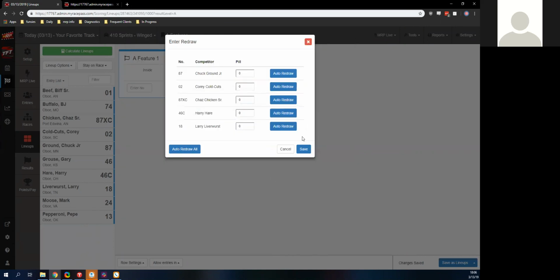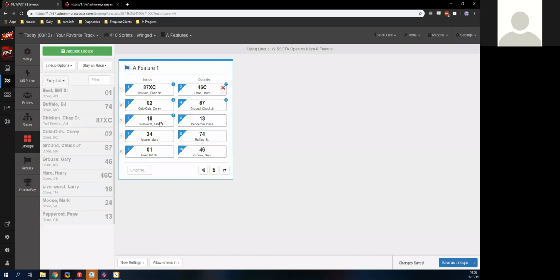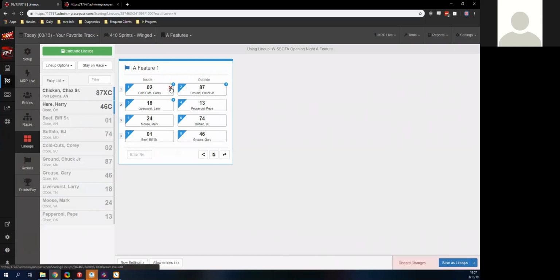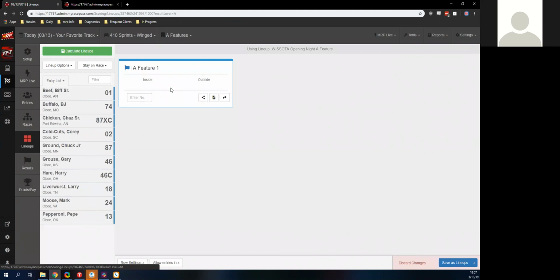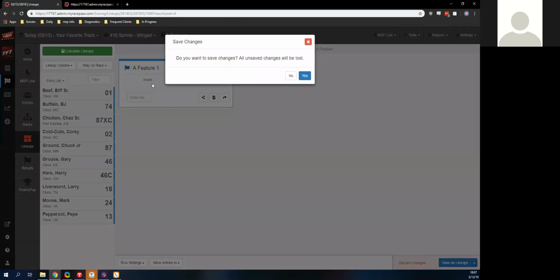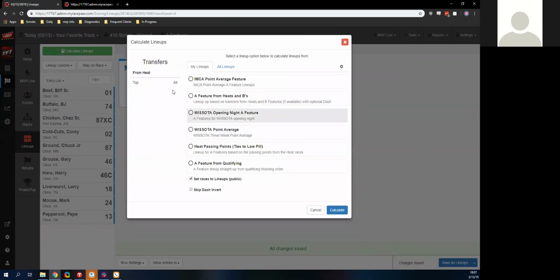So if I do the opening night feature, I do have my option to redraw here, and I can enter in the numbers manually or have them redraw one at a time, or do it all at once so we can auto redraw. And I'll keep track of all of those redraws there. You can see those numbers in the corner. So that would be for opening night. I'm going to save these changes, get rid of everything, and we're going to start over.